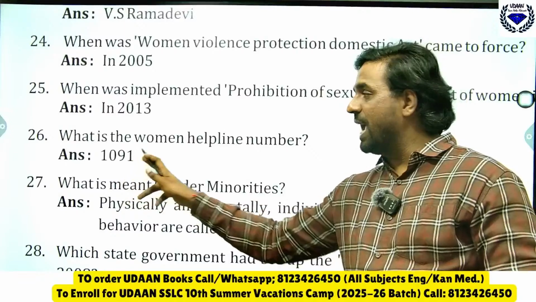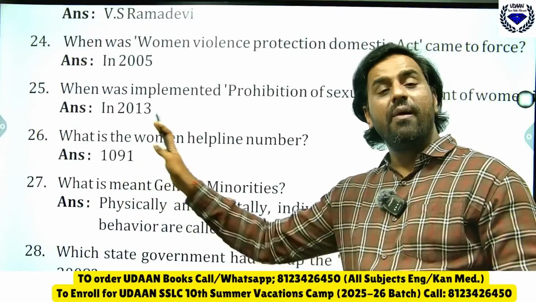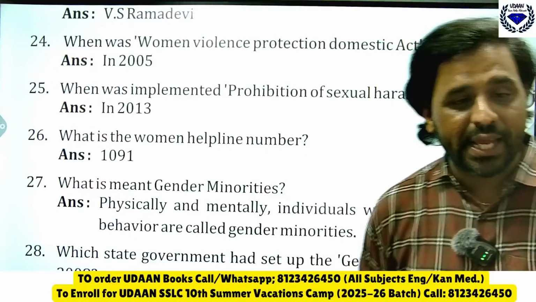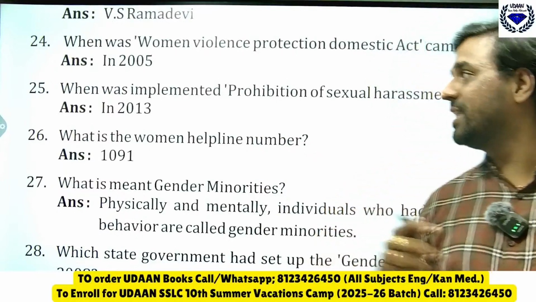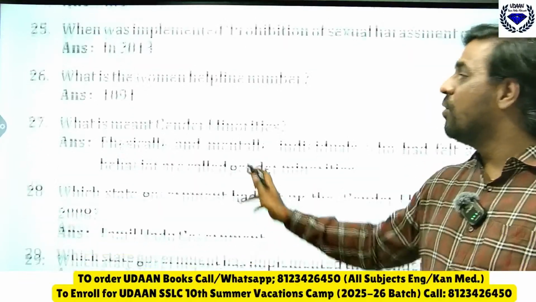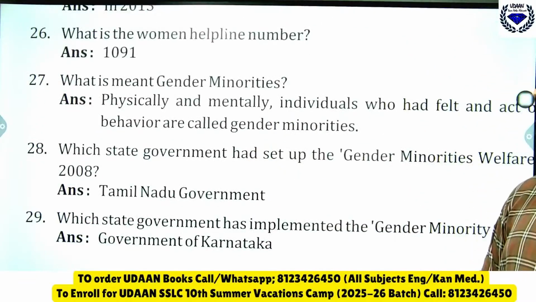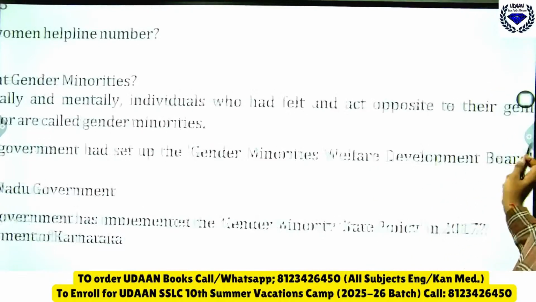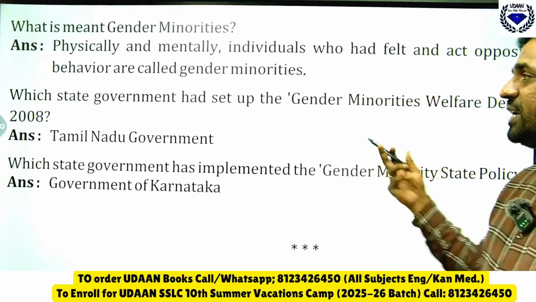Then the women helpline number is 1091. Here look, 1098 is for child, 1091 is for woman. When they give such questions, you people should be able and capable to understand this. 1091 will come. What is meant by gender minorities? Physically and mentally, individuals who feel and act opposite to their genital behavior are called gender minorities.